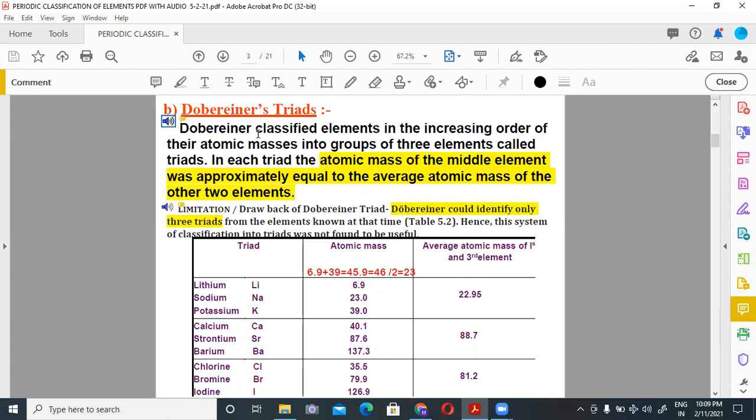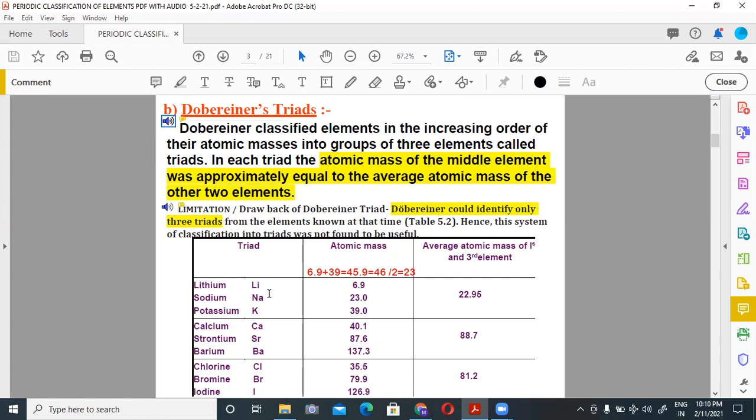The next classification of elements was given by Dobereiner, which is known as Dobereiner triads. Dobereiner classified elements in the increasing order of their atomic masses into groups of three elements called triads. In each triad, the atomic mass of the middle element was approximately equal to the average atomic masses of the other two elements. For example, you can see here lithium, sodium, potassium.